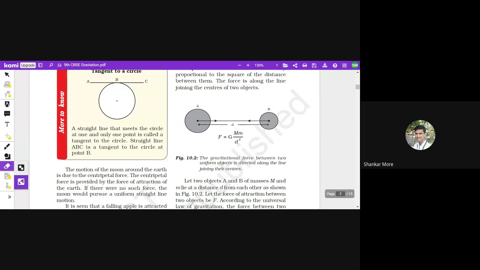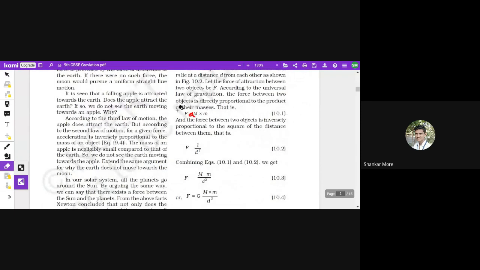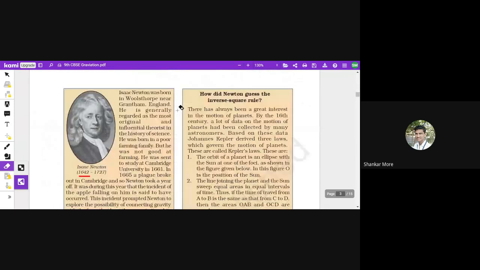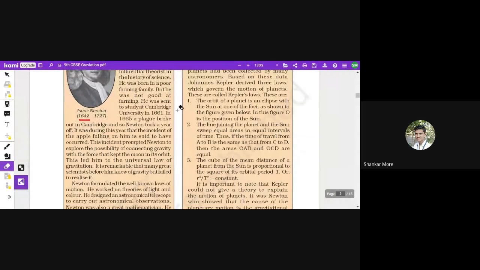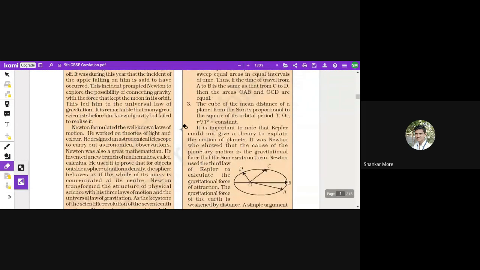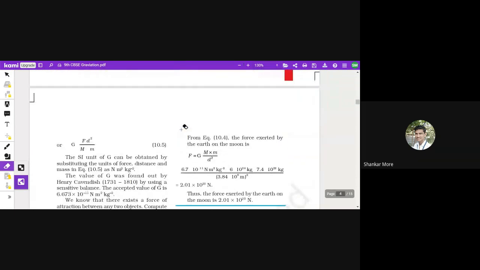This is what we learned in the last class, and we also learned about Isaac Newton, his life, and how he found the concept of gravity.